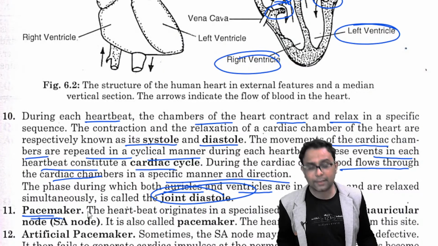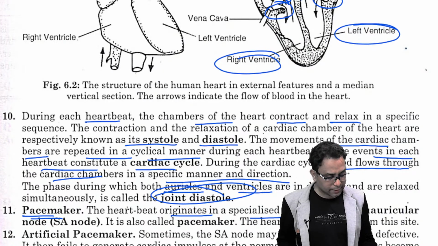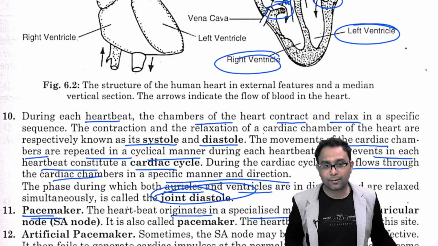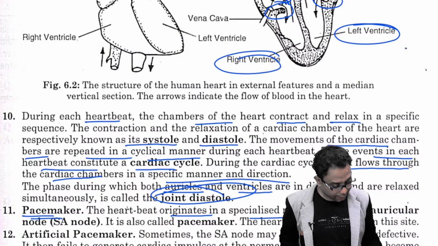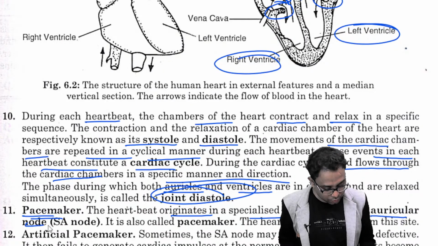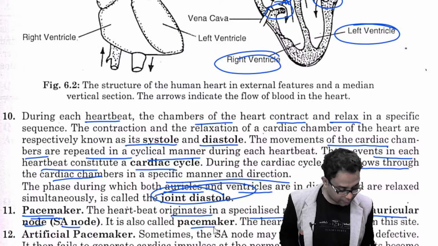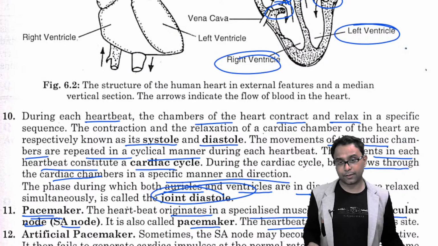Pacemaker. What is the pacemaker? You know, the heartbeat originates in a specialized muscle. It is present on your heart. This is called the sinoauricular node, in short the SA node. It is called the pacemaker. It ultimately originates the heartbeat.